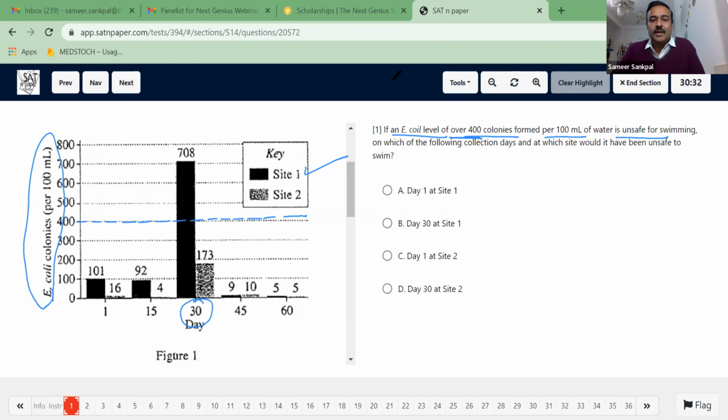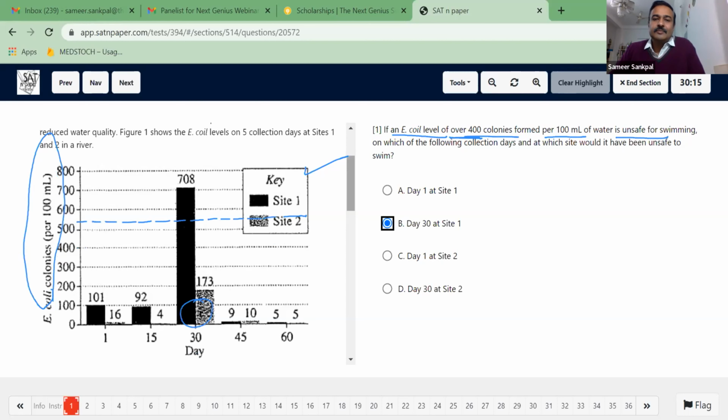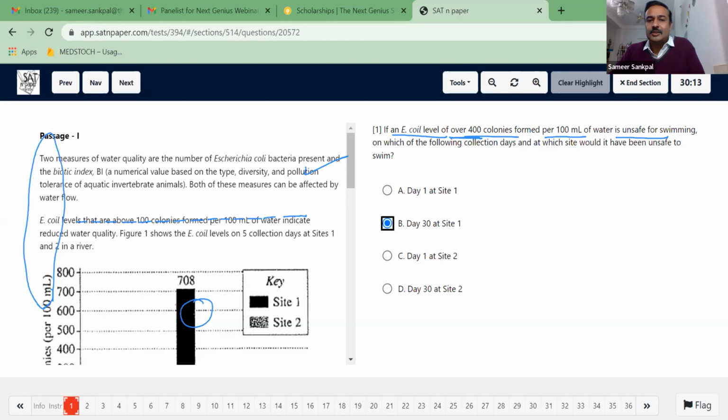So the answer of this question is day 30 at site 1. We are able to answer this question without reading even a single sentence or word from the passage. Just looking at the question, the information and the locators, we are using those to answer the questions. Let us take out the next one.